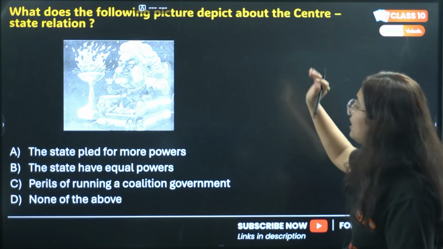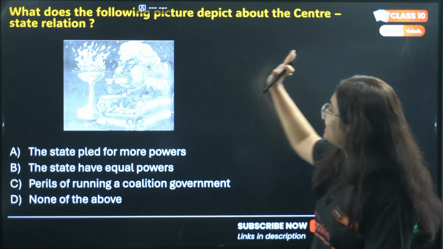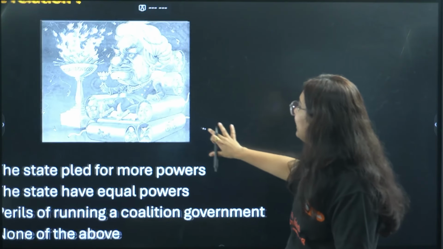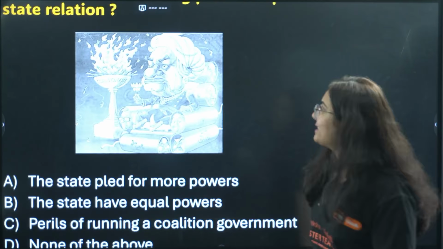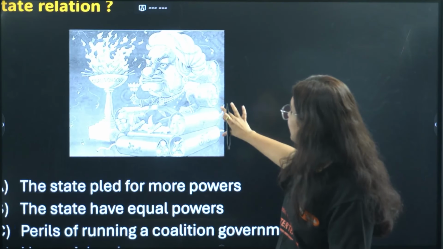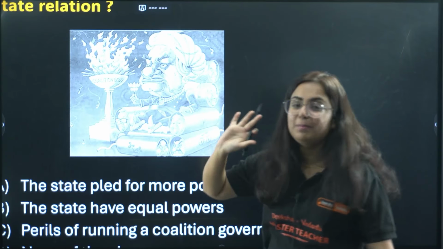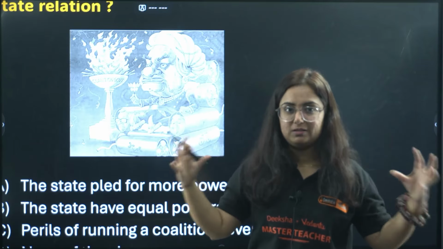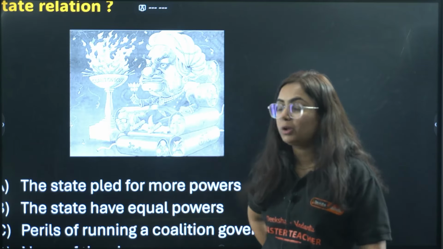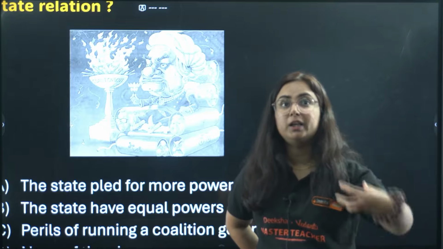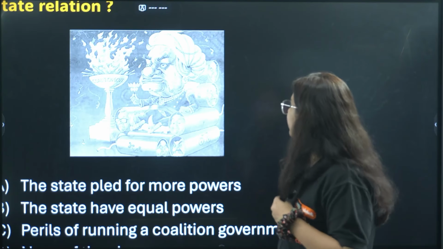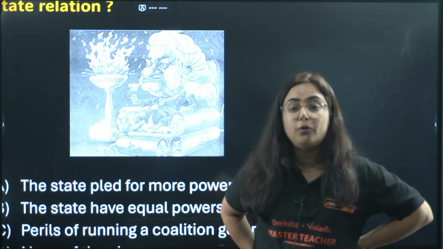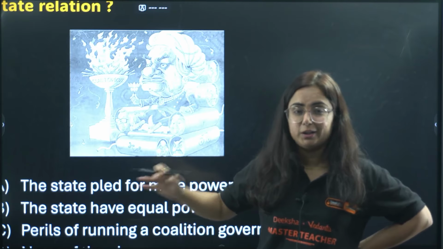Next, what does the following picture depict about the center-state relation? Now, this caricature making is very great, right? See this picture, how beautifully they designed it. So if we talk about this picture, basically this is a caricature of Atal Bihari Vajpayee. However, his government was just perfect, right? The reign of Atal Bihari Vajpayee is worth being glorified. So if we talk about his government, this was the first time that India witnessed the culture of running a coalition government. You need to tell that.